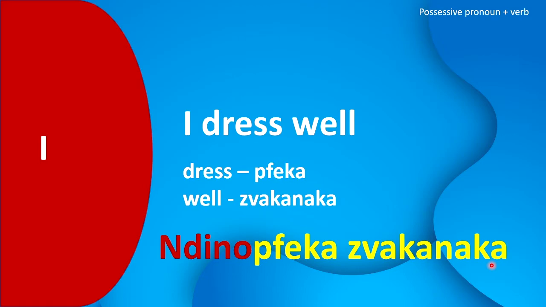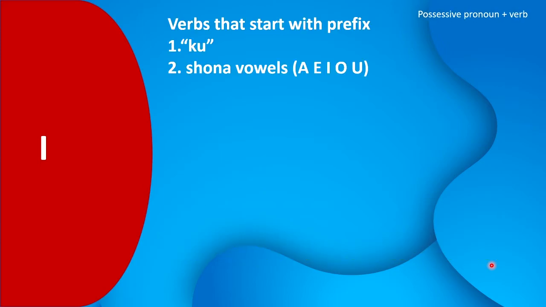So stay with me. I'm going to explain where you're supposed to leave out the prefix and where you're supposed to combine the word directly. So stay with me.